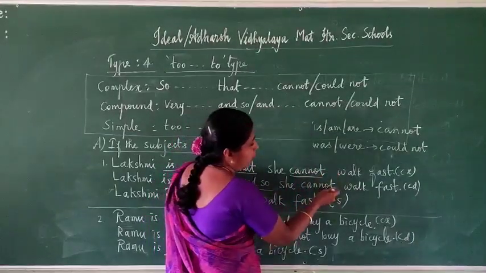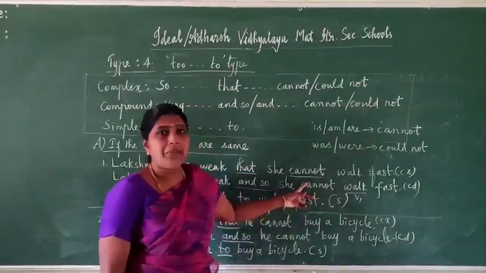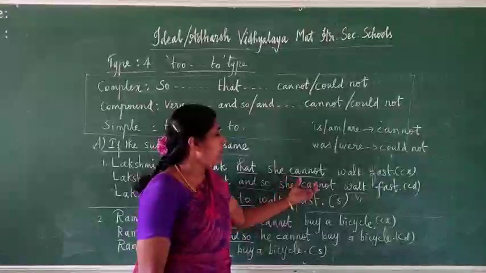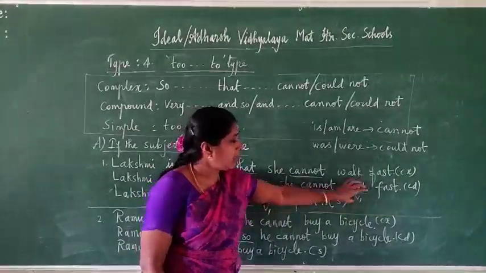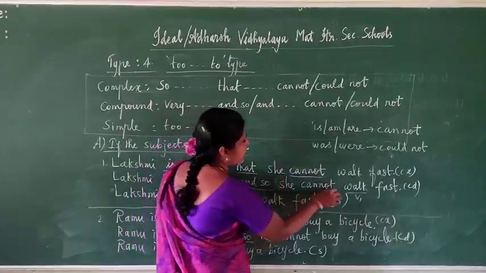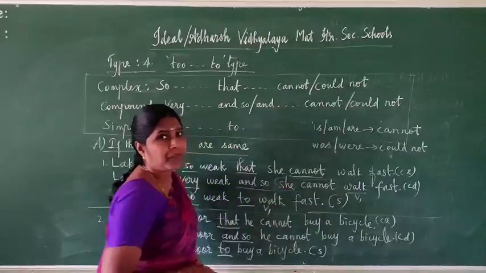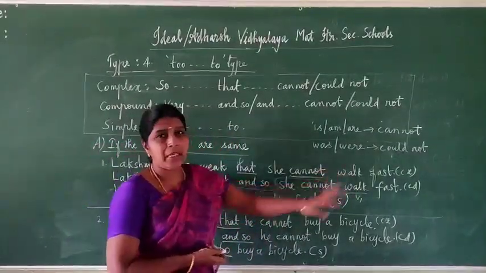Cannot. So after not, only verb 1 comes. This is an auxiliary verb, modal can. So after cannot, verb 1 will come. So here we have to write verb 1 after to. So no need to write the subject and auxiliary verb. You understand? So write down verb 1 after to: to walk fast. Write down the remaining words.